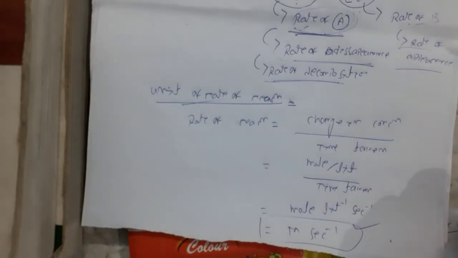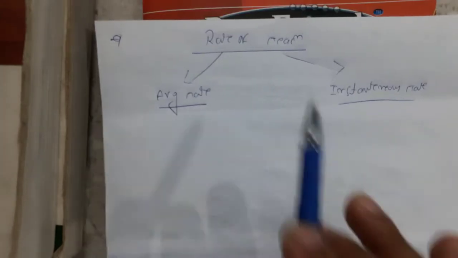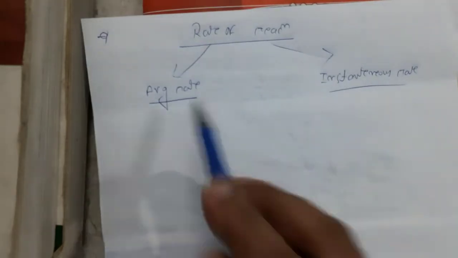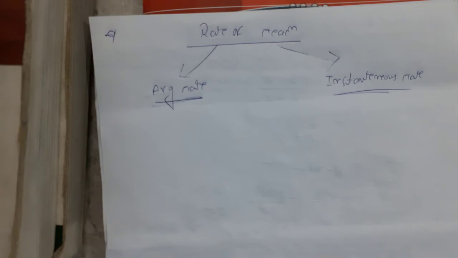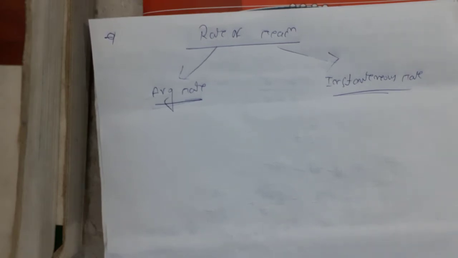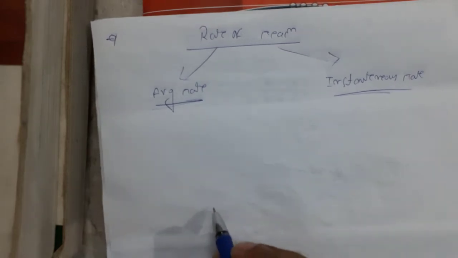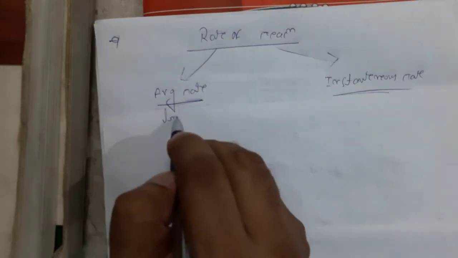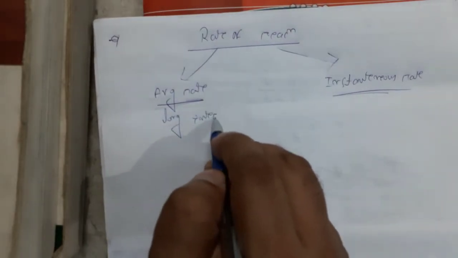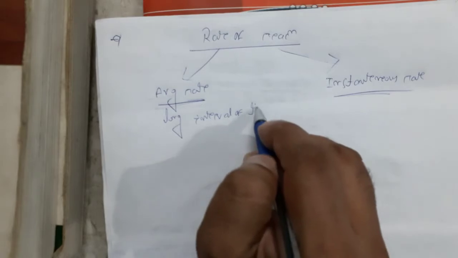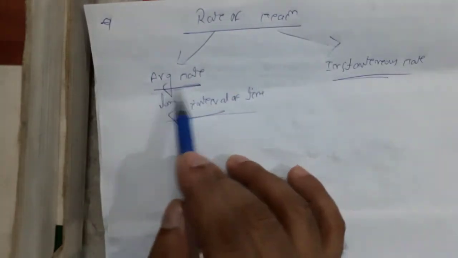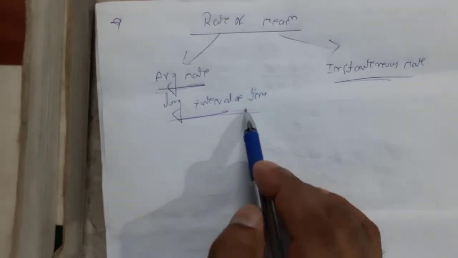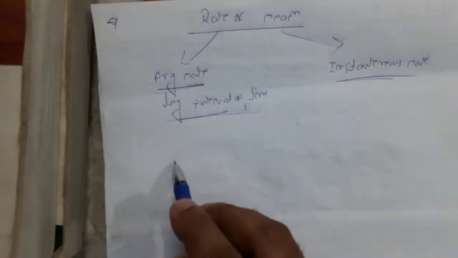The rate of reaction is also of two types, that is average rate and instantaneous rate. What is average rate? If the rate of reaction is calculated for a long interval of time, it is called average rate.